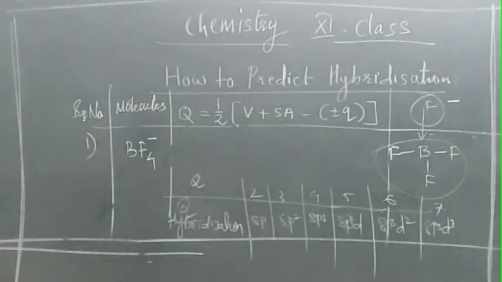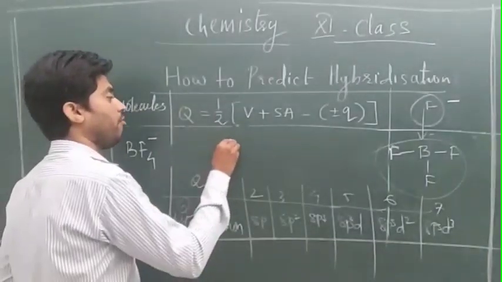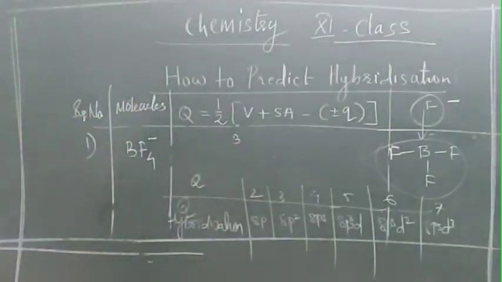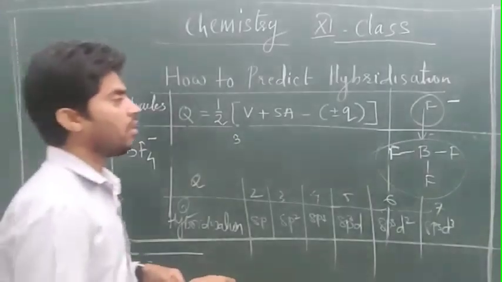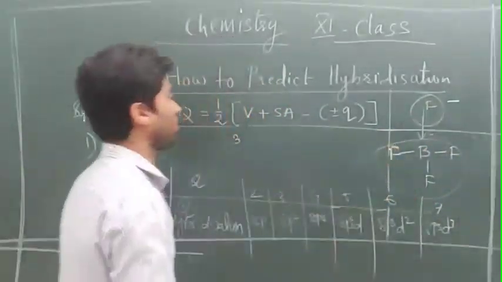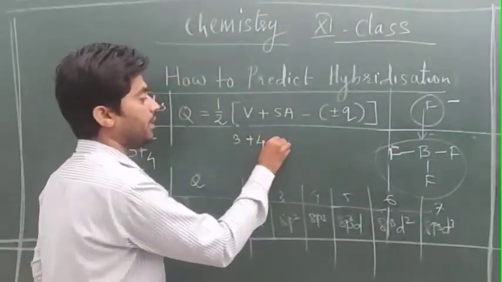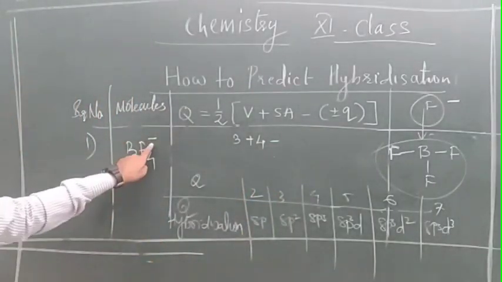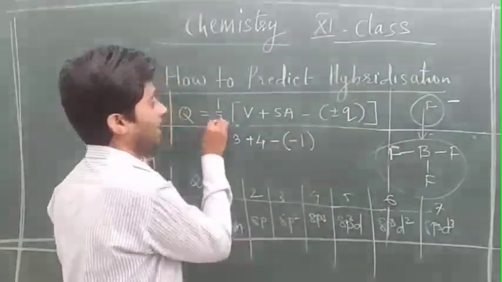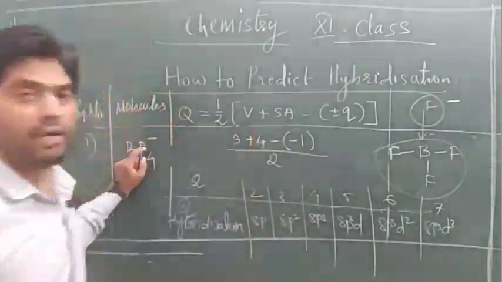The number of valence electrons in the central atom is 3, so V is 3, as boron contains 3 valence electrons. The number of monovalent atoms surrounding boron is 4, so plus 4. Then minus the charge: we have one negative charge, so in brackets we write -1, all divided by 2.